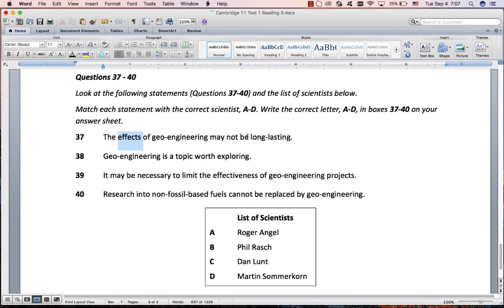The effects not long lasting, no. It's a topic worth exploring. There we go, yes. Limit the effectiveness. I don't see anything about that. And non-fossil based fuels, no.